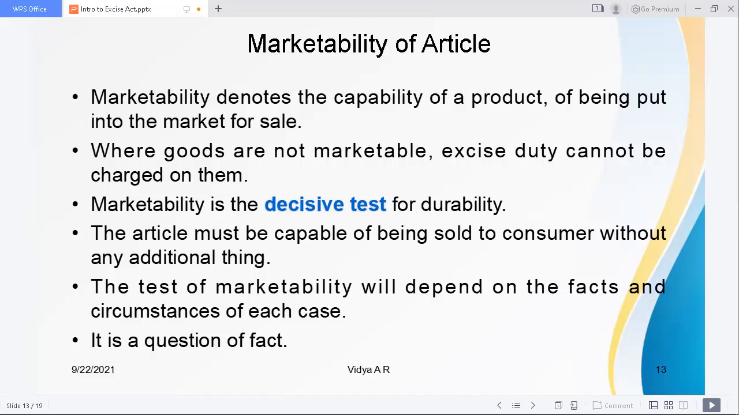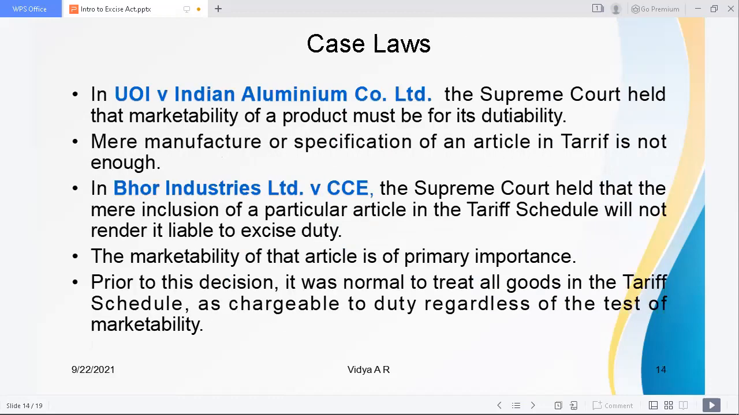So the test of marketability will depend on the facts and circumstances of each case. The general definition only can be given, but whether a particular good is marketable or not will depend upon each and every situation. It actually is a question of fact which is decided. And there are case laws to define what is meant by marketability.